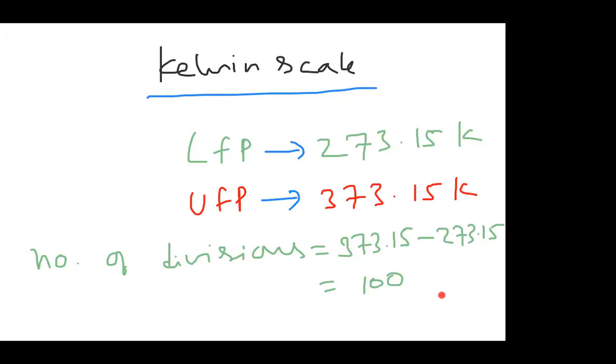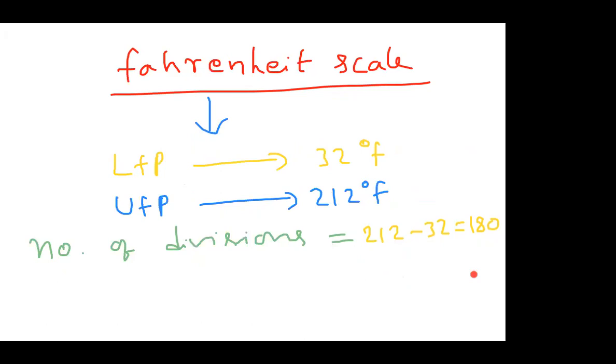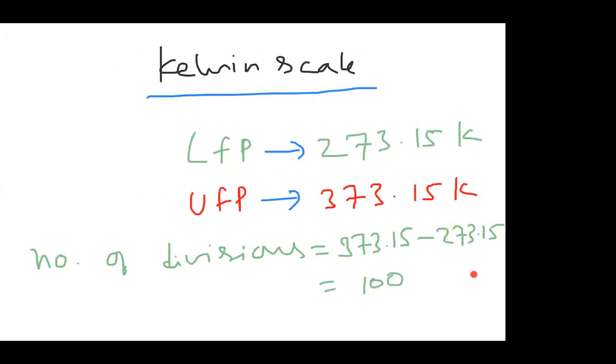So in Kelvin scale also 100 divisions are there. In Celsius scale also 100 divisions are there, as we just discussed. In Fahrenheit scale we are having 180 divisions. Again, in this Kelvin scale we are having 100 divisions. Kelvin scale also total divisions on the scale is 100.